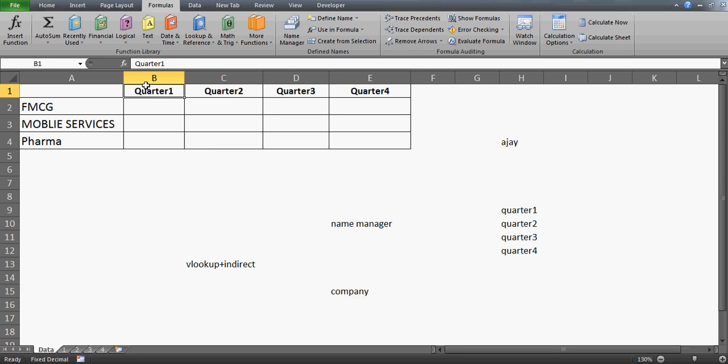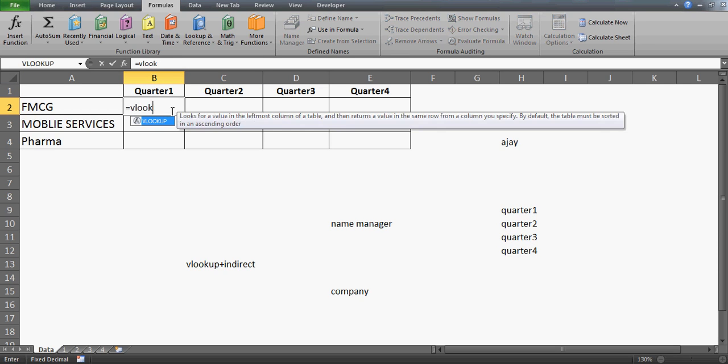Now what exactly would we like to do here? Now see, what happens is I have to write here quarter 1, quarter 2, quarter 3, quarter 4, exactly the same ranges, the named ranges which I have created here, because that is very important in order to work on this INDIRECT and the VLOOKUP formula.